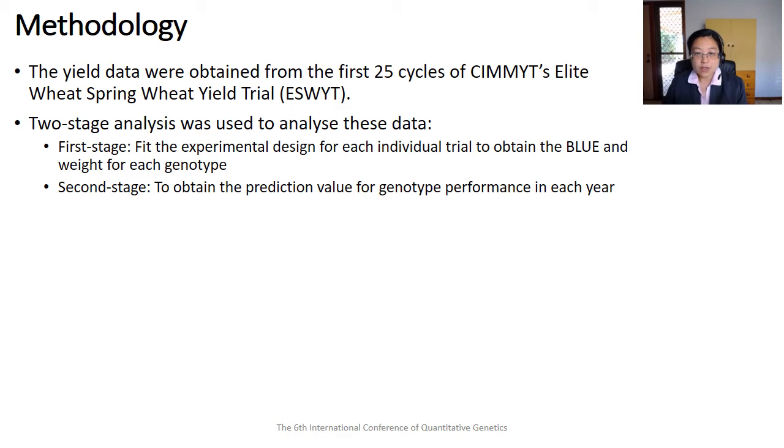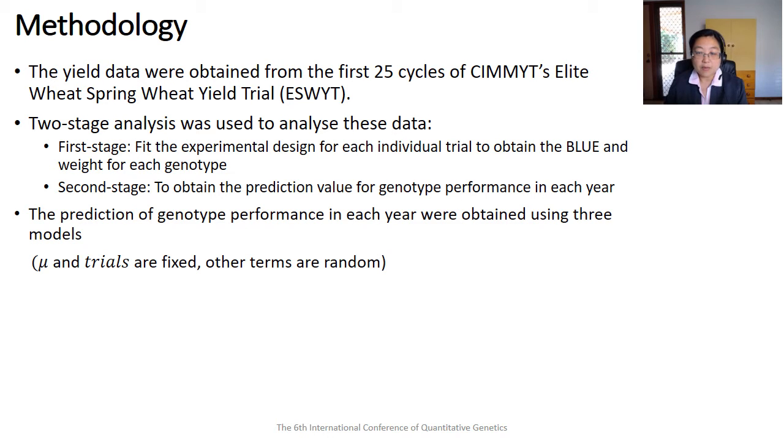The analysis was done using a two-stage analysis. The first stage analysis was conducted for each trial by fitting the experimental design. The outputs from the first stage were then used in the second stage analysis to obtain the prediction of genotype performance in each of the 25 years.